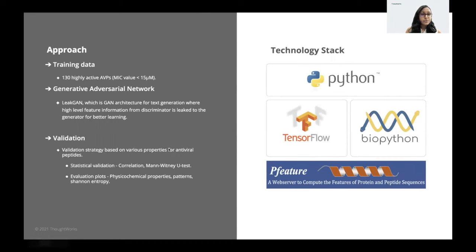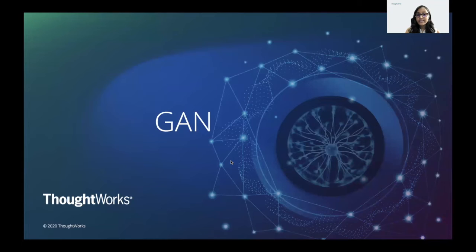So in all, to sum it up, our approach is that for training data, we take 130 highly active AVPs. We use LEAK-GAN as a generative model where the information from the discriminator is leaked to the generator for better training. We use statistical validation in terms of correlation and Mann-Whitney U-test and create evaluation plots on the various physicochemical properties and patterns. Our technology stack consists of Python, TensorFlow, BioPython, and pFeature. In the next segment, we will go into details of the GAN.